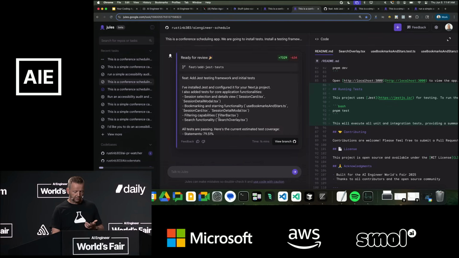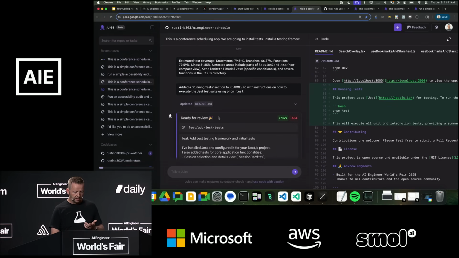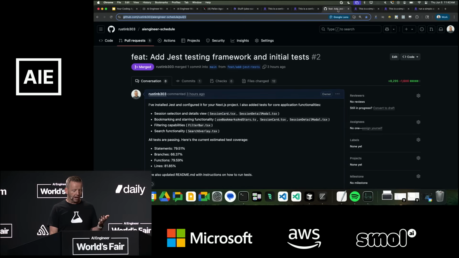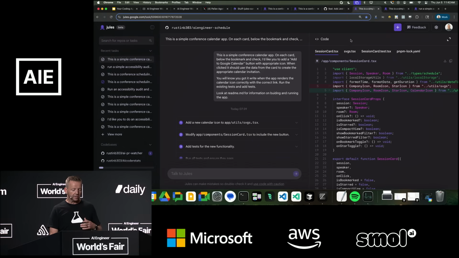Okay, we got down to an estimated test coverage of about 80%, so that's pretty good. We could compare that with Playwright, and then we could just choose the one we like the best. We merge that into main, and now we're off to the races. Again, it's automatically integrated into GitHub. We merge that into main, and now we can start saying, okay, now I want a calendar link.